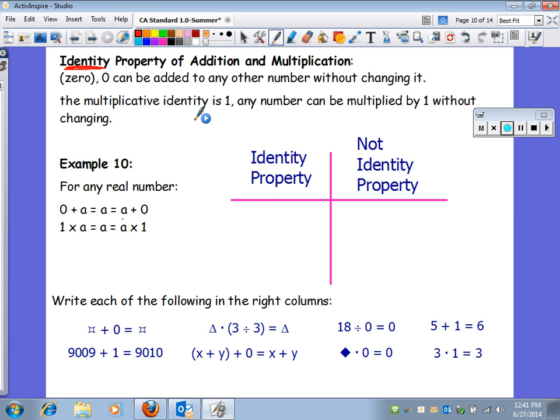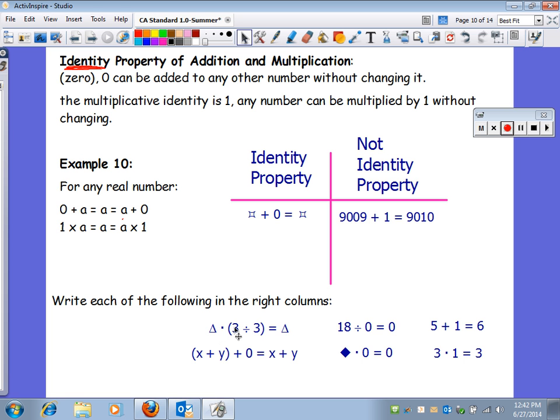So it says write each of the following in the right columns. So these are the ones that we need to write in the correct columns. So is this symbol plus 0 still this symbol, an example of an identity? Did this number stay the same? And yes, it did stay the same. 9,009 plus 1 equals 9,010. Did this 9,009 stay exactly the same? No, it became 9,010. That's not an identity.